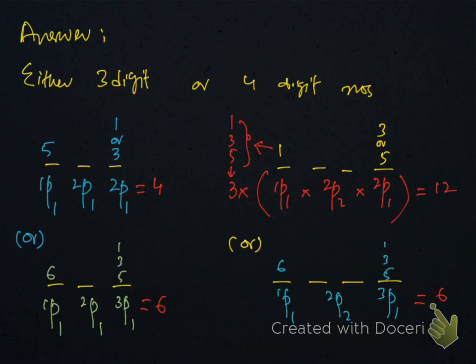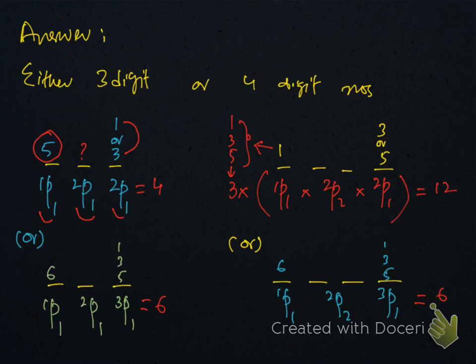So when the number is 3 digit, then it must start with this digit 5, because the number should be greater than 500. And since the number is odd, at the end we can have either 1 or 3. So 1P1 is for 5 and 2P1 is for anyone from these two, 1 or 3. And since we have used 2 digits, 2 digits are remaining and we need just 1 digit here. So for this we can have 2P1.